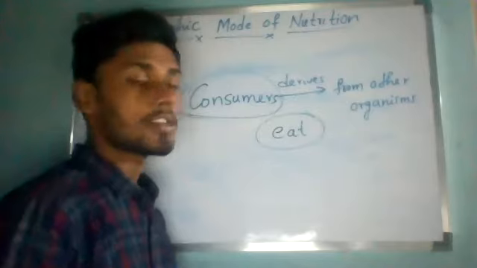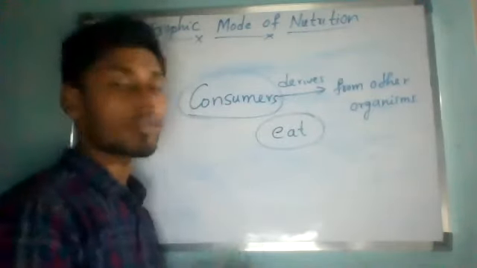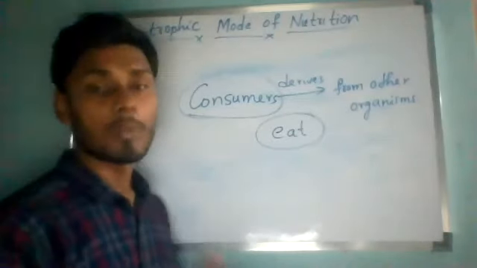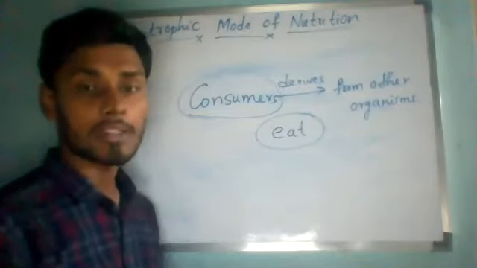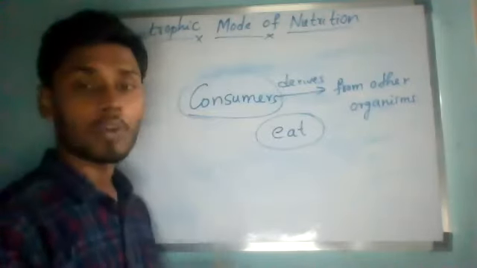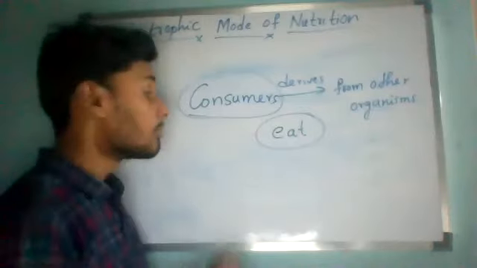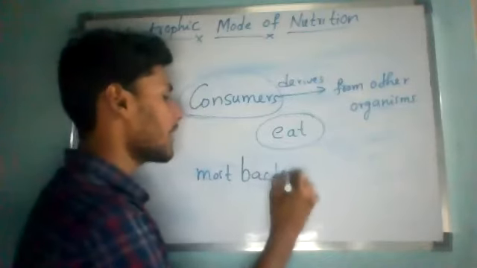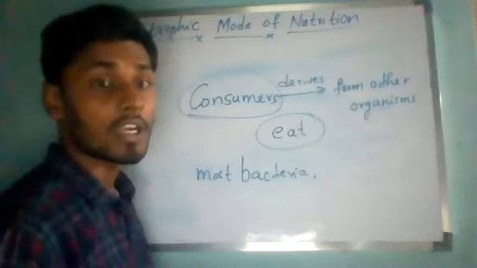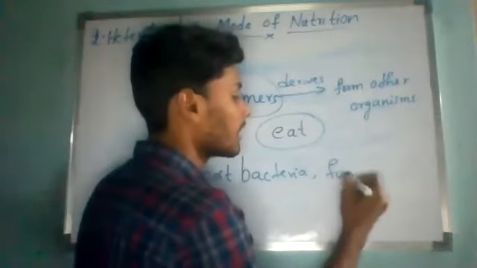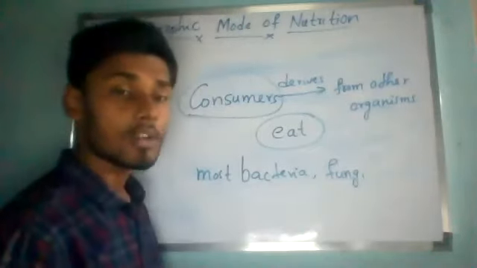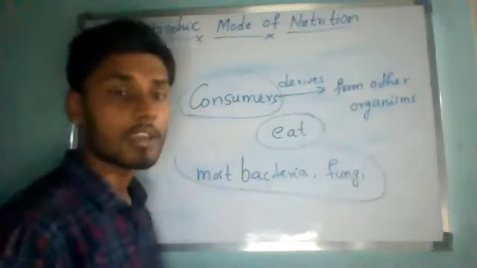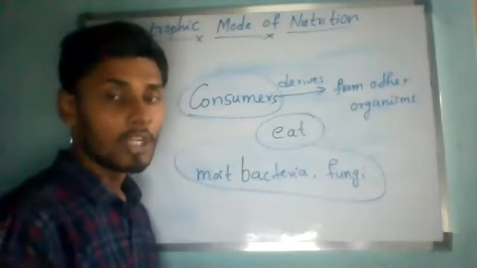If we take an example, all the animals have a heterotrophic mode of nutrition. There is no animal which shows an autotrophic mode of nutrition. All the animals, as well as most of the bacteria and fungi, also have a heterotrophic mode of nutrition.